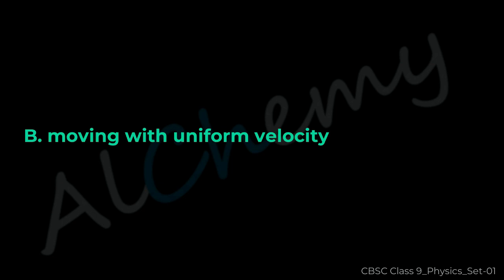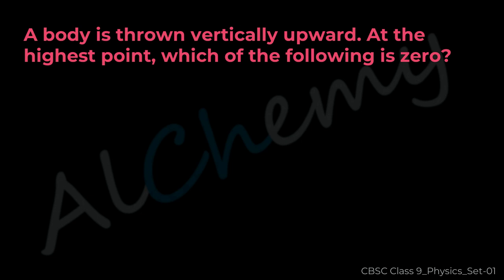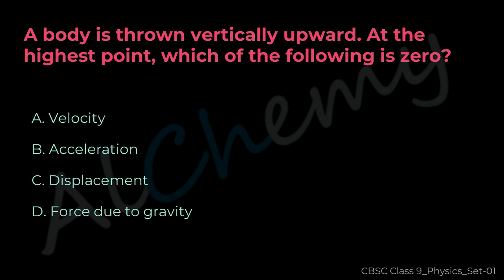Moving with uniform velocity. Question 3. A body is thrown vertically upward. At the highest point, which of the following is 0? A. Velocity. B. Acceleration. C. Displacement. D. Force due to gravity. The correct answer is A.